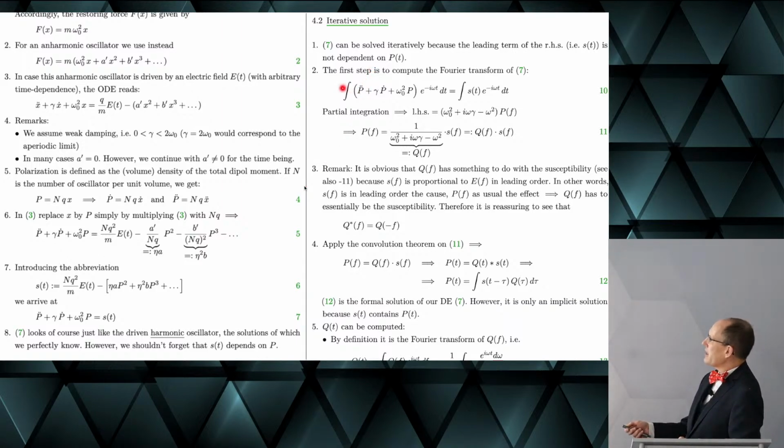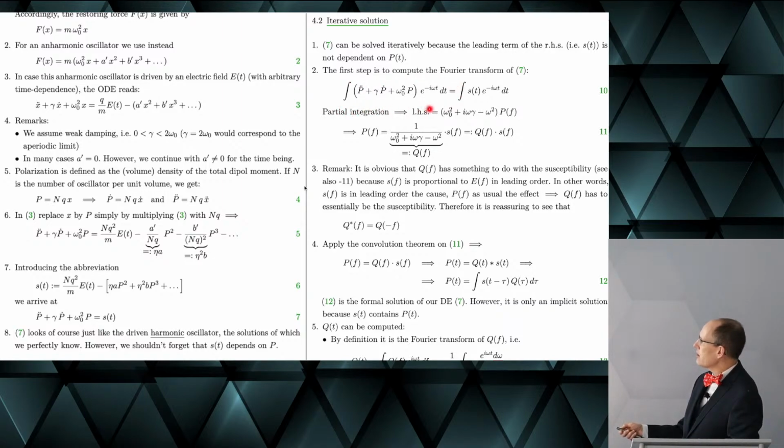In order to do that, we solve this differential equation with a little bit more powerful mathematics. We do the Fourier transform of this differential equation, and we can integrate the left-hand side in parts.